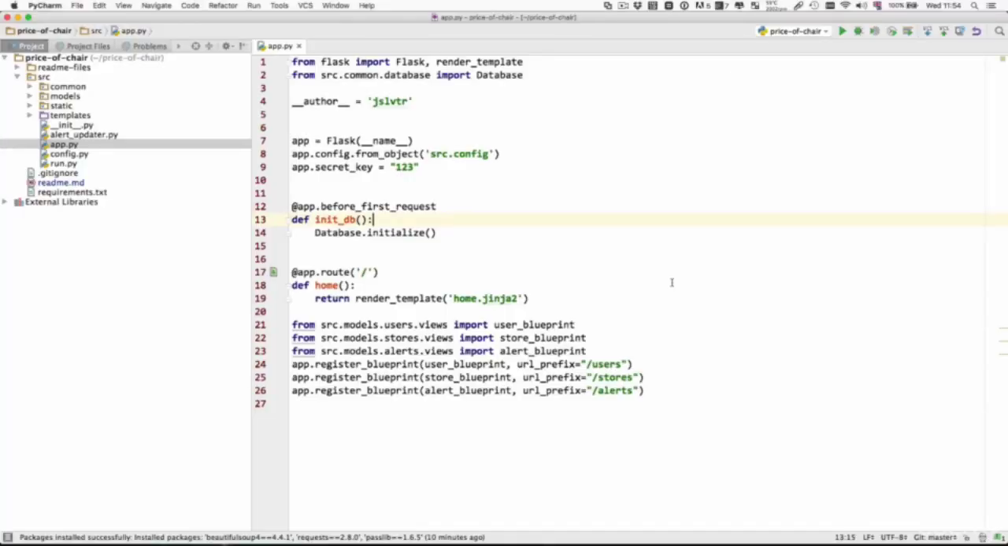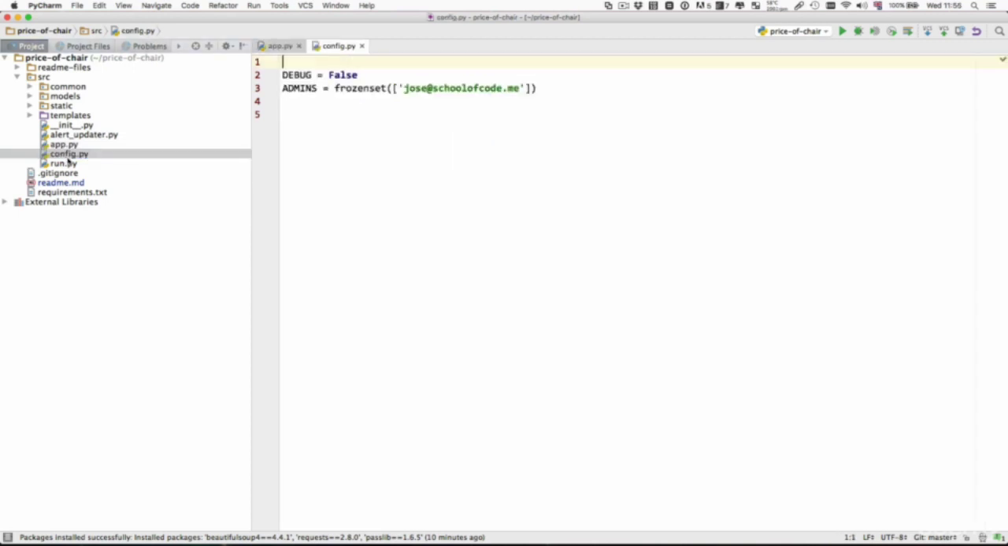Hi and welcome back. In this video, we're going to be setting up our app to run in Heroku. And the first thing we have to do is to make sure that our application has all the properties that it needs, all the configuration properties that it needs in order to run. One of the first configuration properties that we need to modify is in the src/config.py file, and these are the admins frozen set.